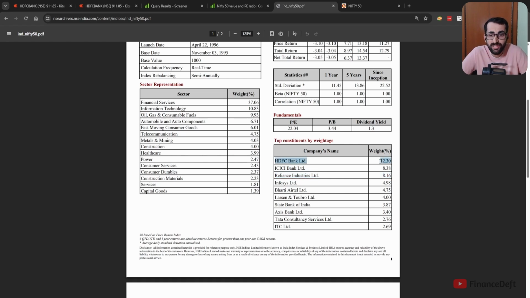Now, what does this 12.3 percentage of HDFC Bank's weight mean? That means whenever HDFC Bank moves by 10 percentage, the index will move by 1.23 percentage. That is what this weight means. This, of course, assumes that other shares do not move or their movements cancel each other.